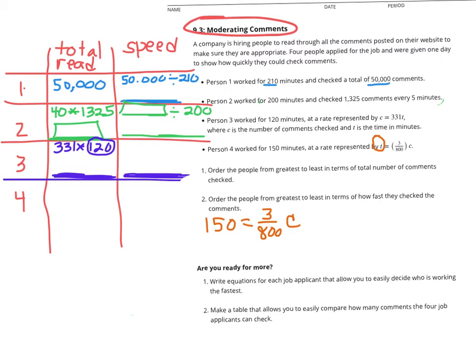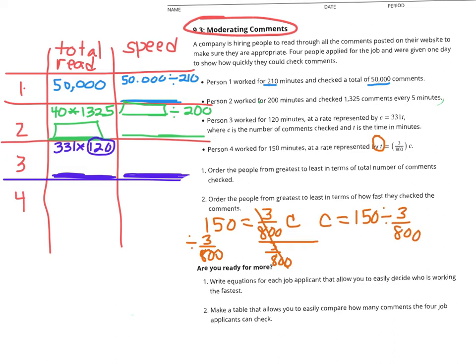So to undo times 3 over 800, I'm going to divide by 3 over 800. So that's going to wipe that out. We do that because 3 over 800 divided by 3 over 800 is equal to 1. But if I did that on the right side, I'm also going to divide by 3 over 800 on the left side, sorry. So that my C will equal 150 divided by 3 over 800.